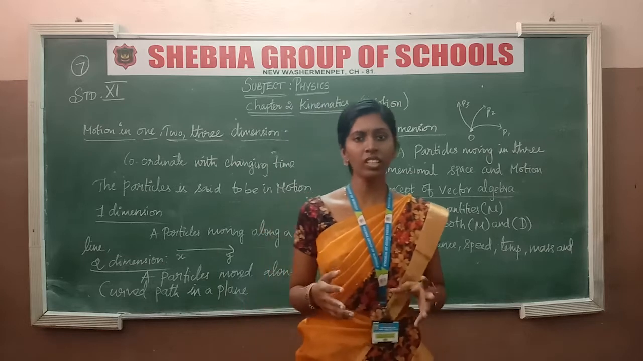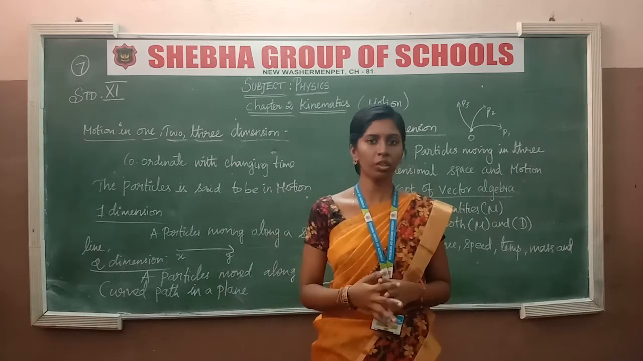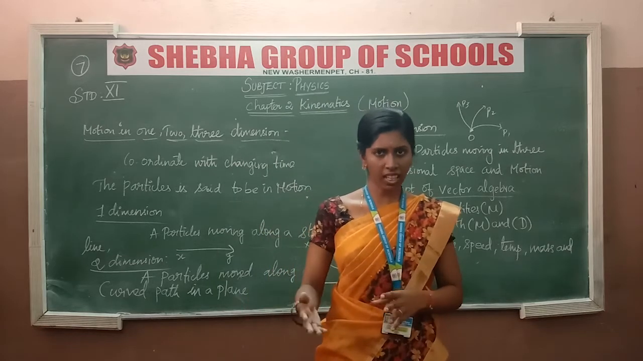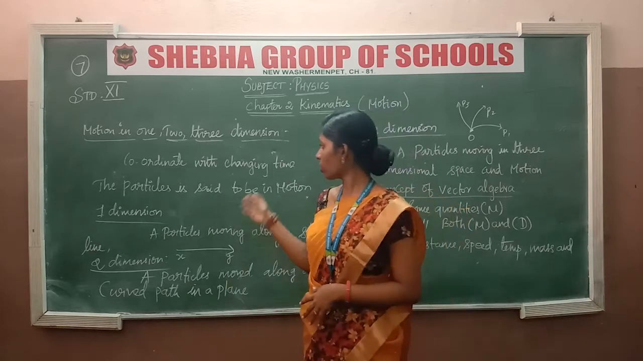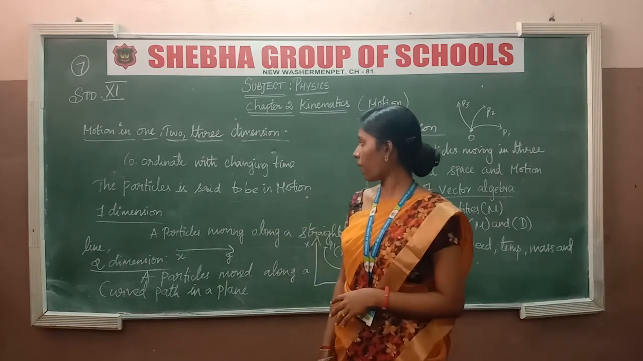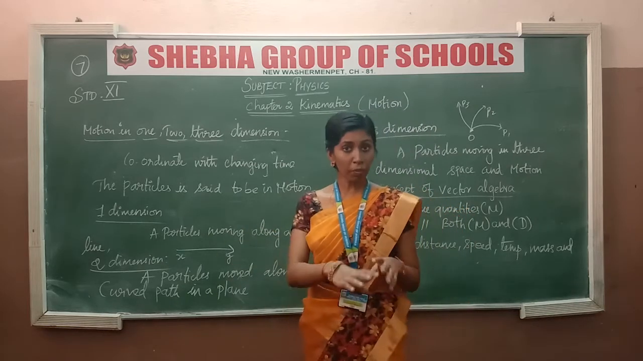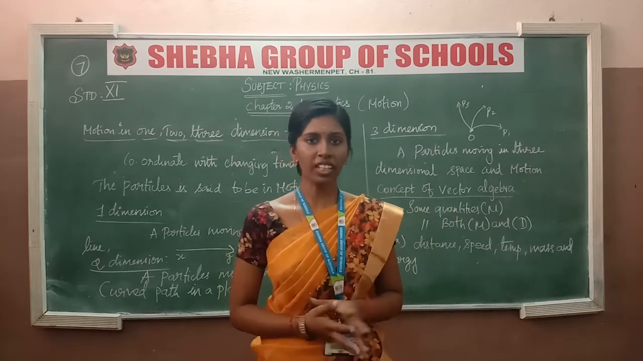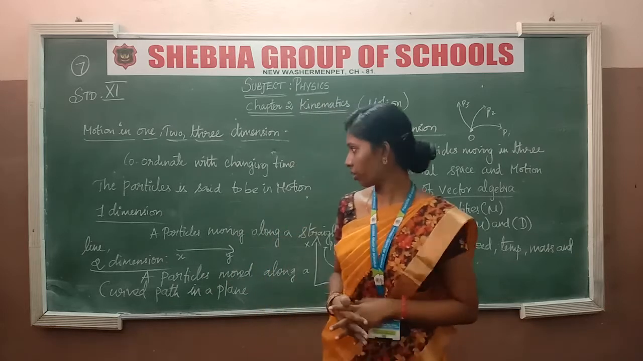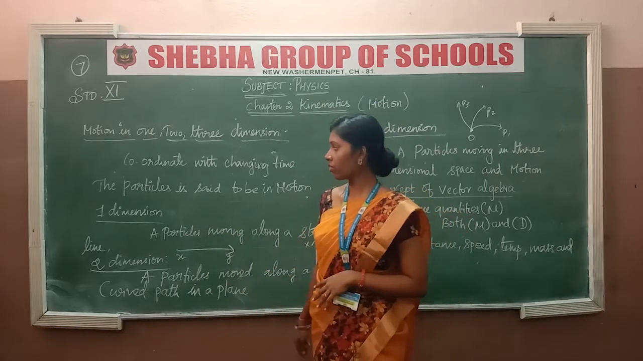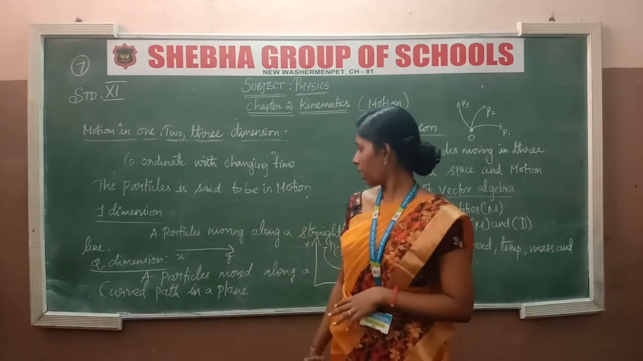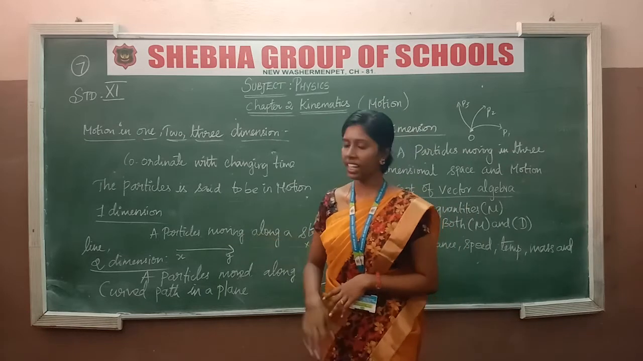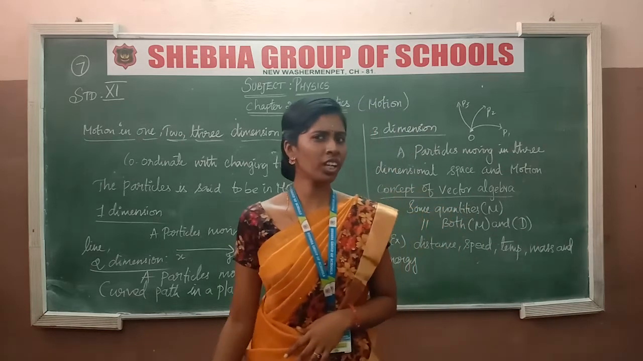Okay, time changes. When we go from one place to another, if there is some distance, we have to calculate the time for that distance. So we calculate the time, and the particles are said to be in motion. We study these particles in motion. So first, for 1 dimension motion, a particle moves along a straight line path.